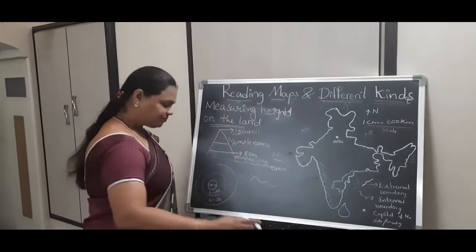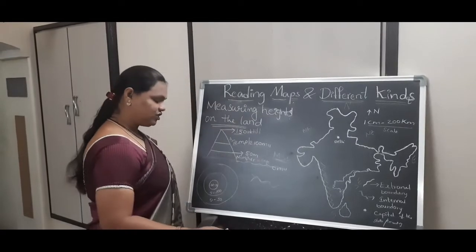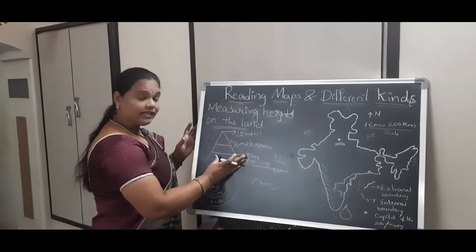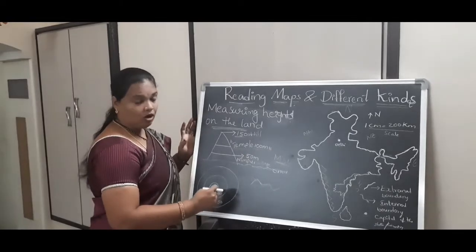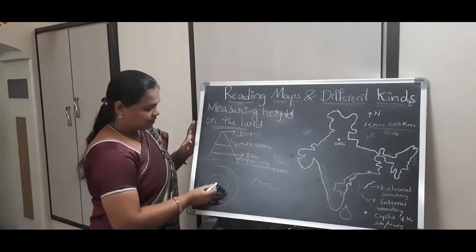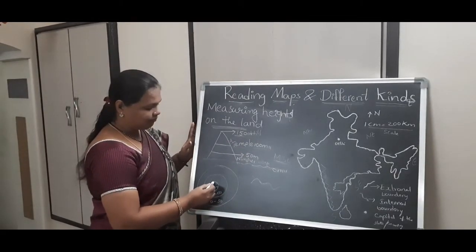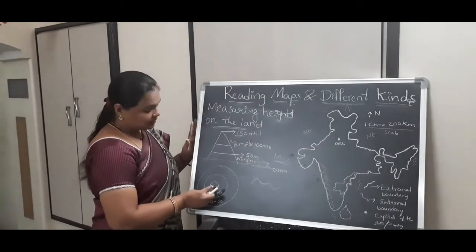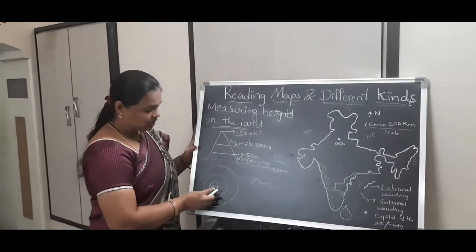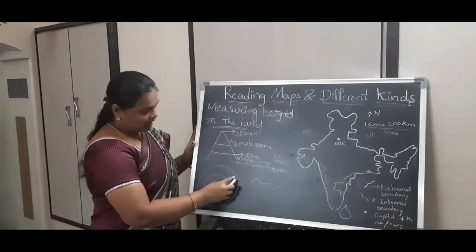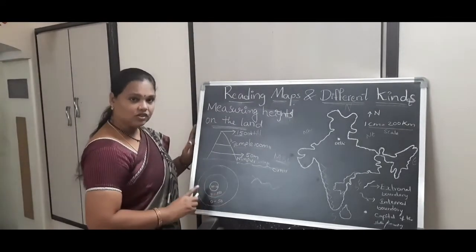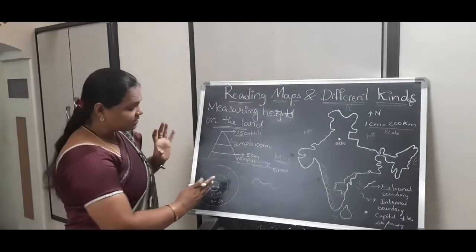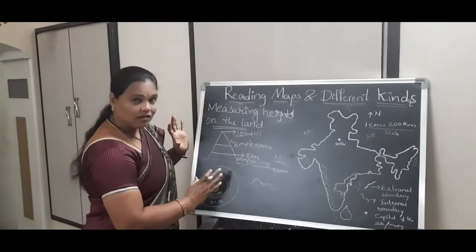And here, measuring heights we already saw. The same heights, when we put them on the map, how are they visible? See here, this is 101 to 150. This center area is the hill region, this is the plateau region, and this area is the plain region. When we put it on the map, we can see this kind of areas. Did you get my point?